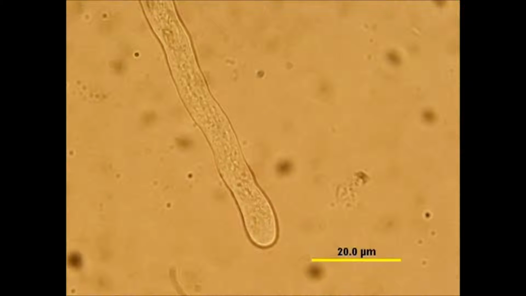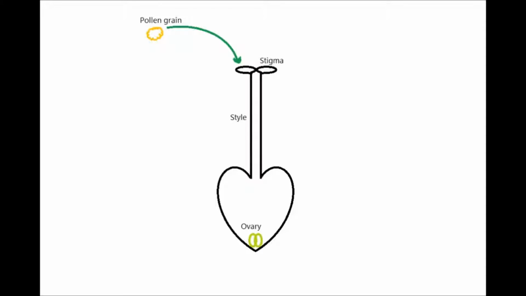This happens due to the chemical signal produced by the stigma, which stimulates the growth of the cells in the pollen granule. The pollen tube growth begins when a compatible pollen grain lands in the stigma of a flower. The stigma then produces a sugary solution which stimulates the germination of the pollen grain. Lipids in the style then stimulate the pollen tube growth down into the style towards the ovary.